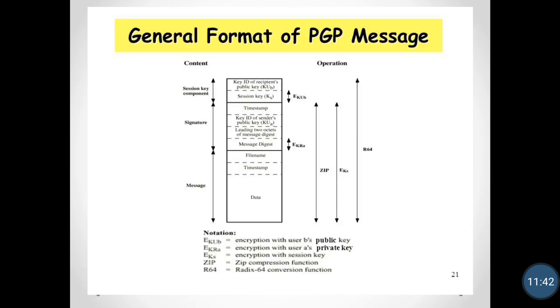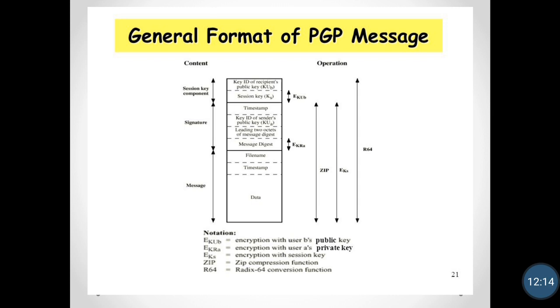This is the general format for a PGP message. As you can see in this diagram, we have contents, session key component, signature and message. The session key component includes the key ID of the recipient's public key and the session key. The signature includes timestamp, key ID of the sender's public key, message digest, and the message includes file and timestamp.